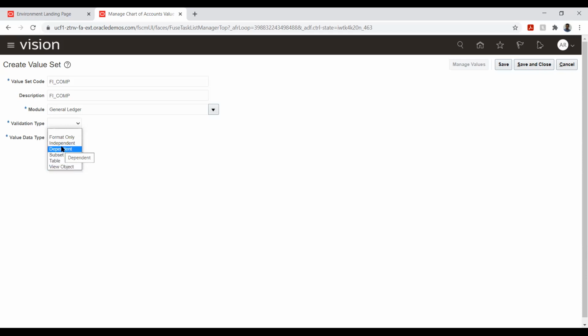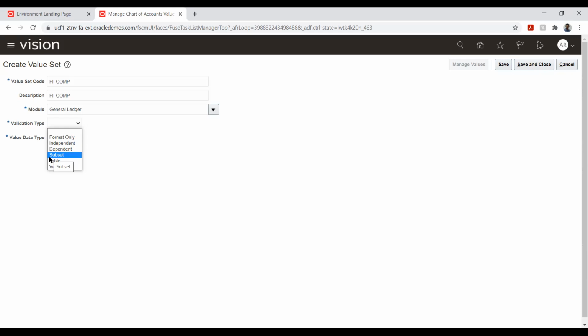So now we have certain validations here. We have dependent, we have independent, we have table and the other option. So dependent is nothing but based on one value, we will derive the second value. So let's say I have an example: I wanted to derive the vendor name based on the vendor code, because vendor name can be duplicated. I can say SSP Infotech. I can also say SSP Infotech for another vendor also. Probably he might have another site or branch office. Whereas the vendor code is unique for each vendor.